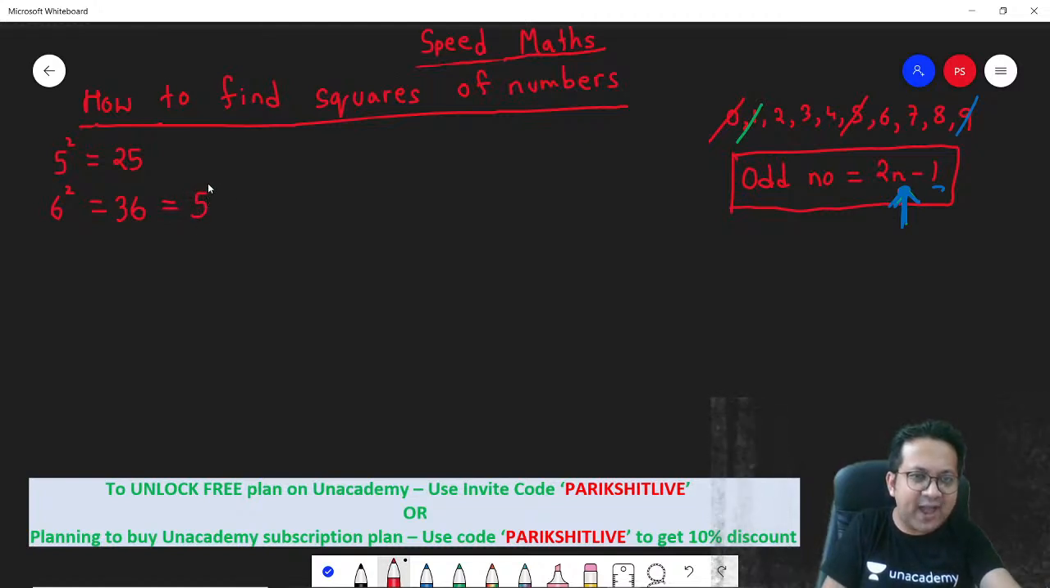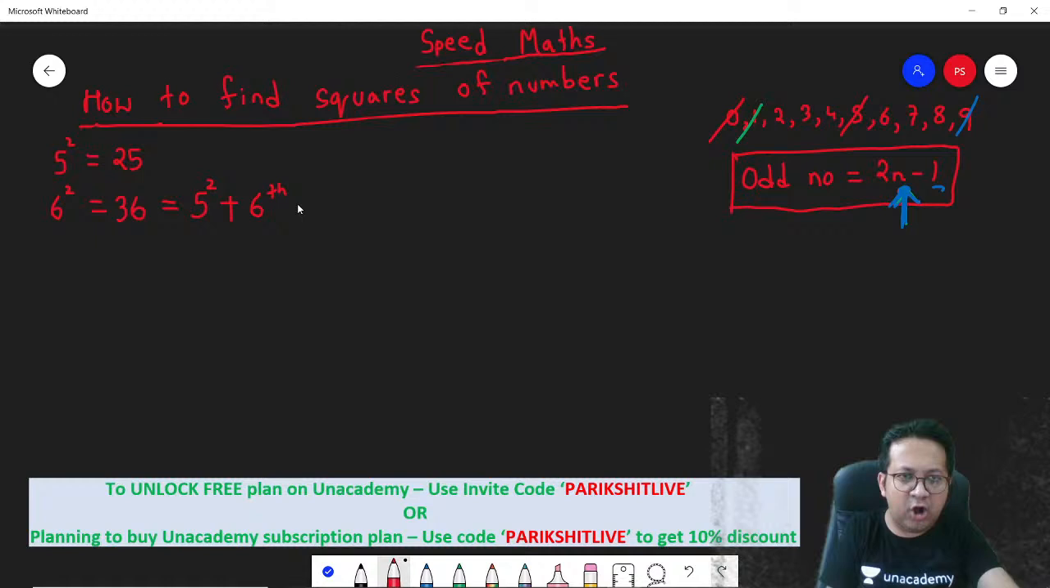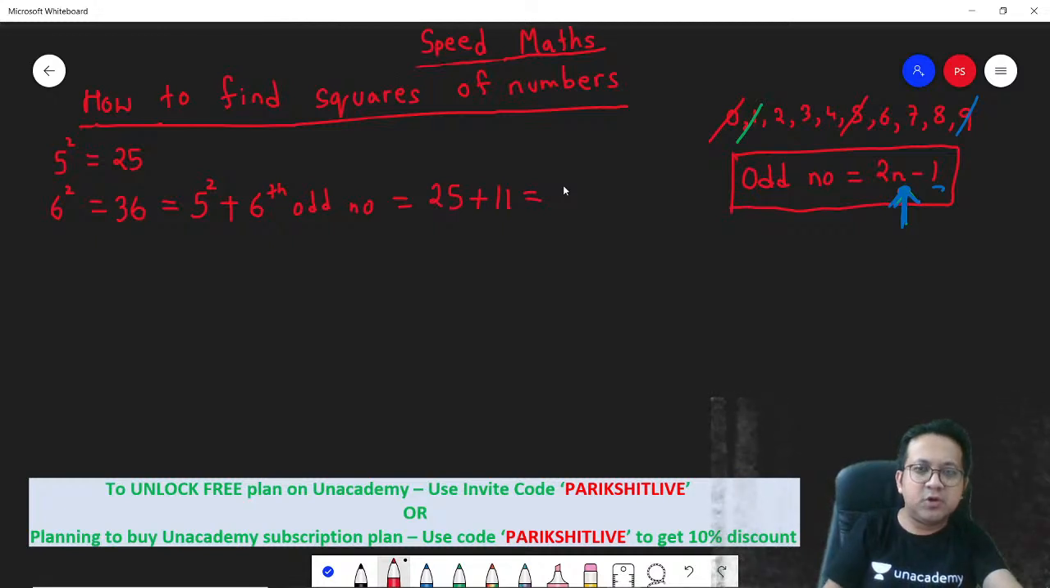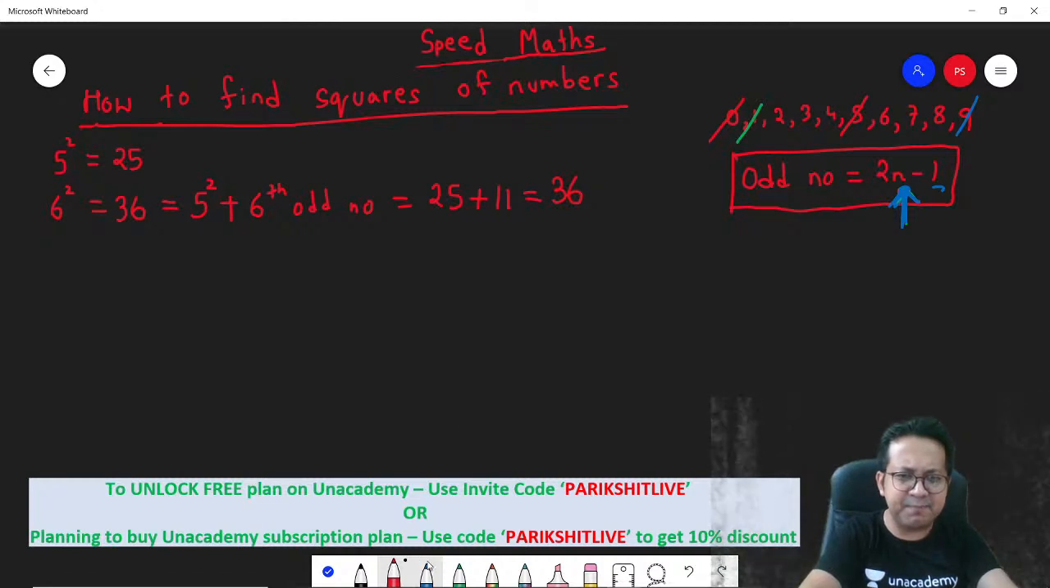So what is 6 square? 6 square is 5 square plus it has got something extra. What is that extra? The sixth odd number. What is the sixth odd number? 2 into 6, 12, minus 1, 11. So 5 square is 25, and 25 plus 11 is 36. Correct? So now we know the logic. Let's apply it.